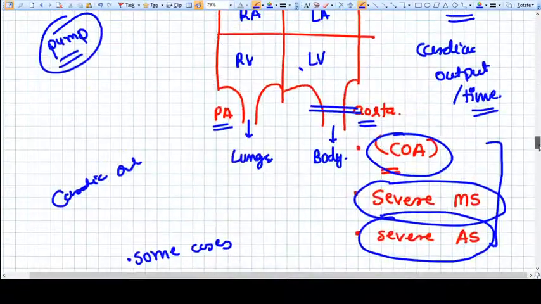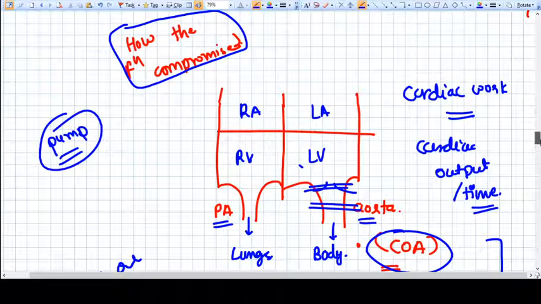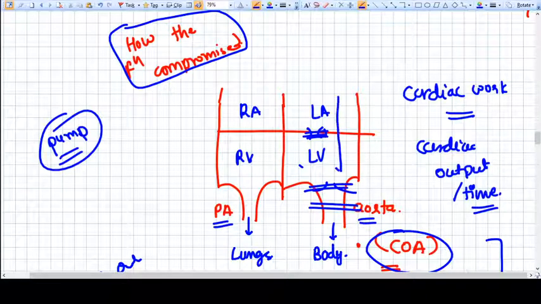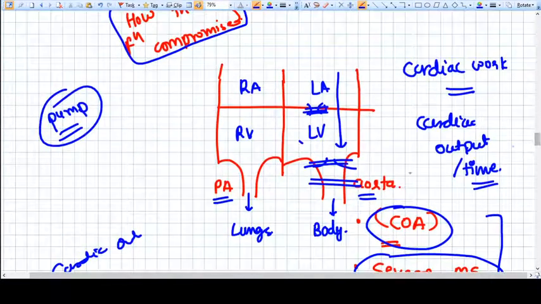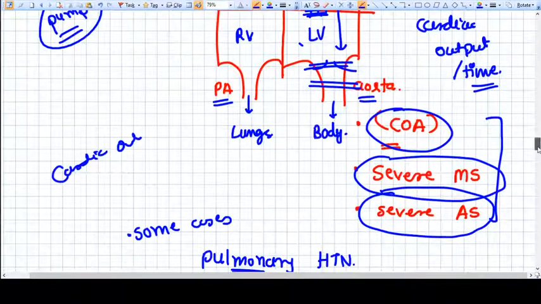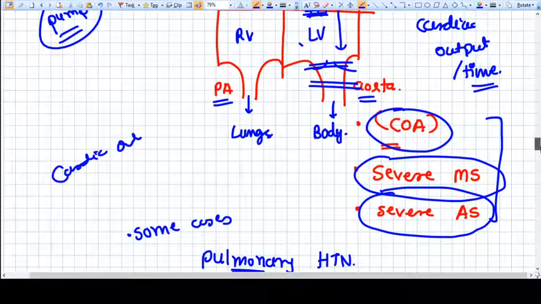Because there is a stenosis in these valves. For example, here is the aortic valve, and here is the mitral valve. If they are stenosed, then the blood cannot flow the way it should. That's why cardiac output is decreased, and that's why these diseases cause more problems during pregnancy, where much more cardiac output is required.